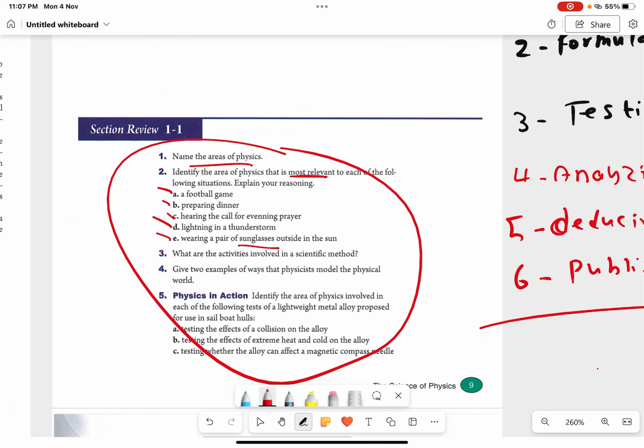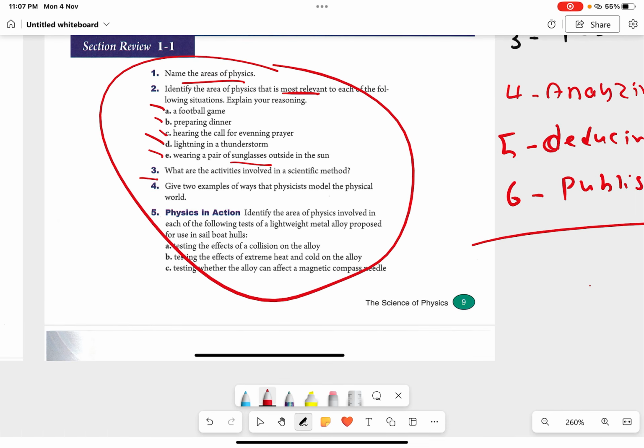You have this one, physics in action. 3. What are the activities involved in the scientific method? You have observation and asking questions, formulating hypothesis, testing hypothesis, analyzing your data, deducing results, and publishing your results.